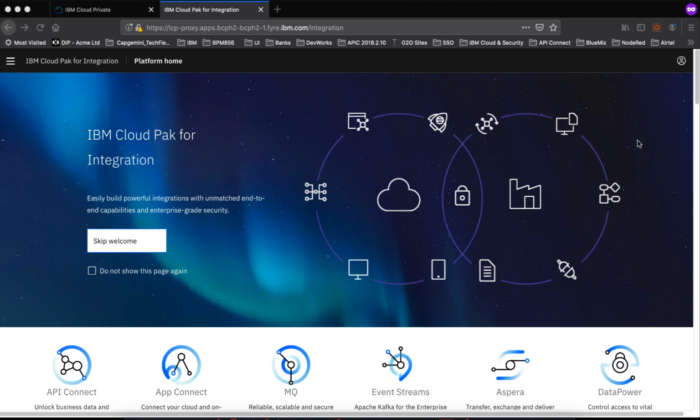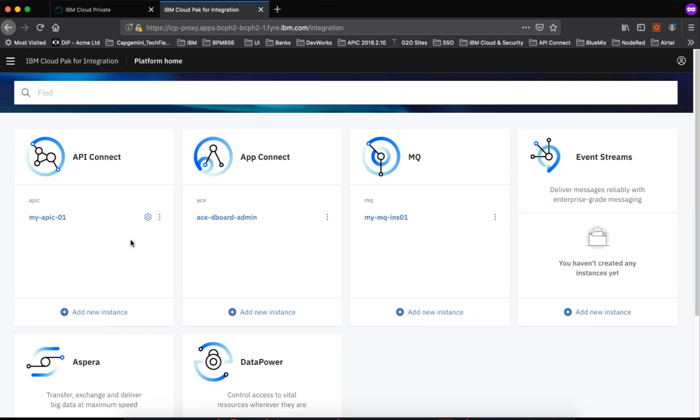Hi everyone. So in this video, let us see how we can infuse Operation Dashboard components into App Connect Enterprise, which is an integration server, and we can also deploy a message flow into the integration server, and we can see how the Operation Dashboard helps you to trace your business flows. So with this, let us get into the platform.